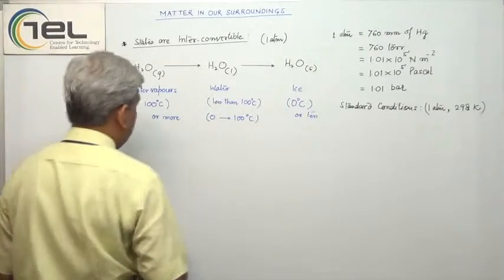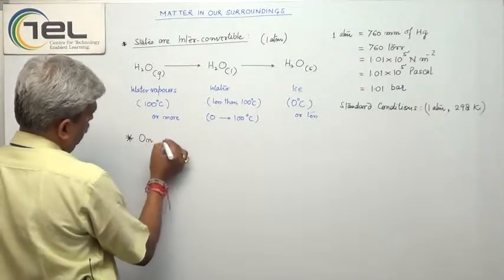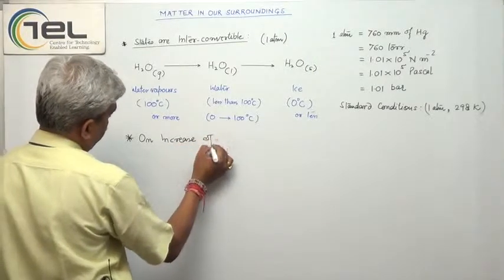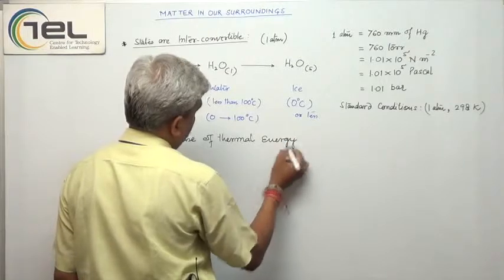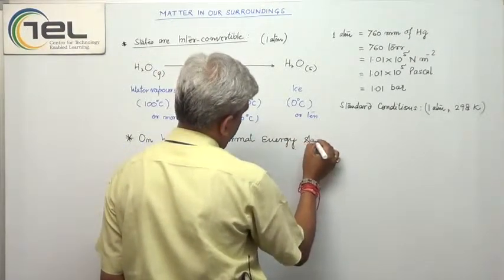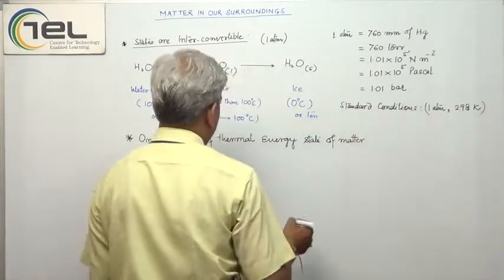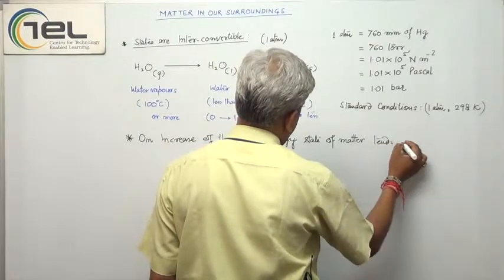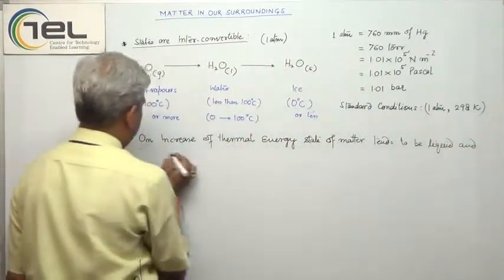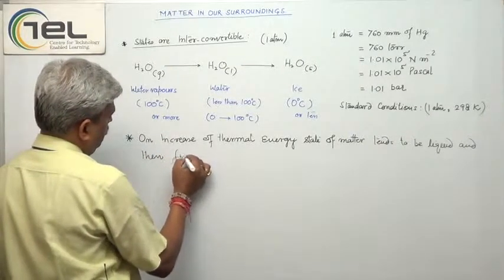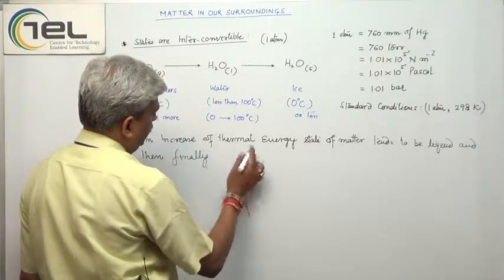So when the thermal energy is quite large, we can say on increase of thermal energy, the state of matter tends to be liquid, and then finally solid, finally gas.